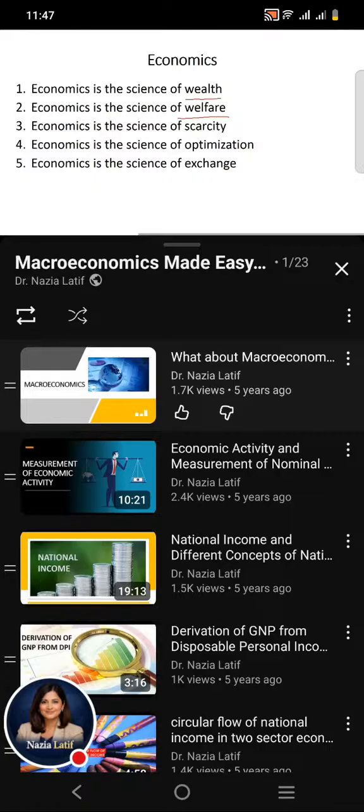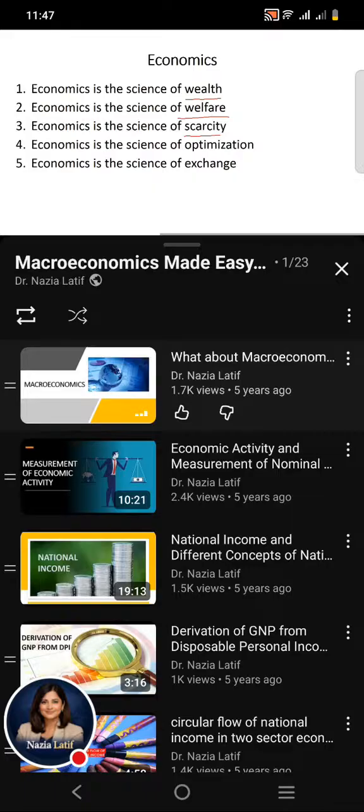We can also define the term economics as the science of scarcity. When we say that it is the science of scarcity, it means that people have unlimited wants, but the resources to fulfill these wants are limited. So these limited resources bring the problem of scarcity of resources. As economics deals with human behavior in relation with this scarcity of resources, we can define it as the science of scarcity.